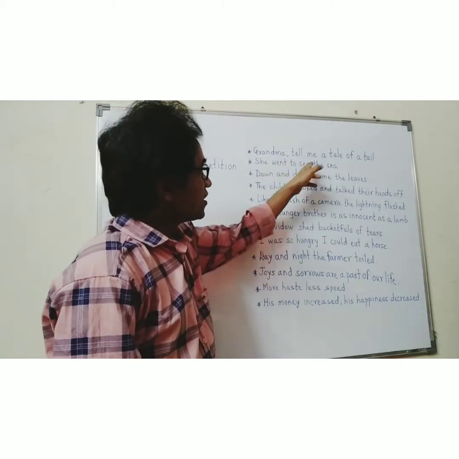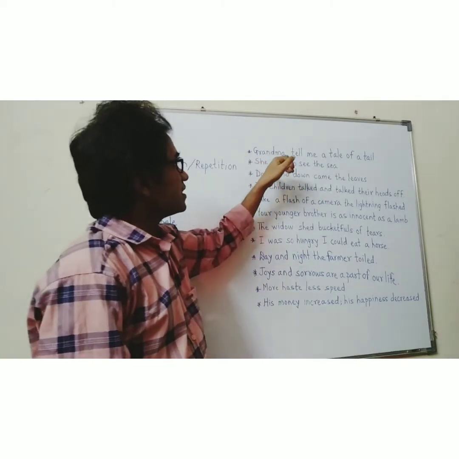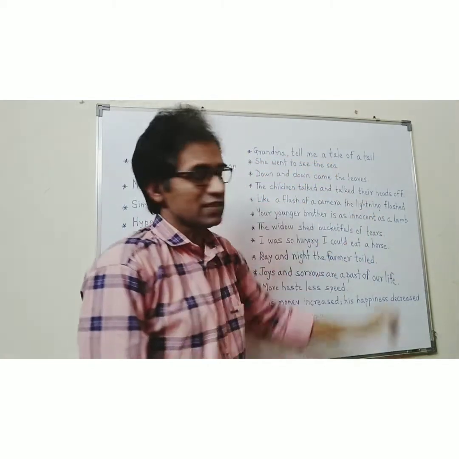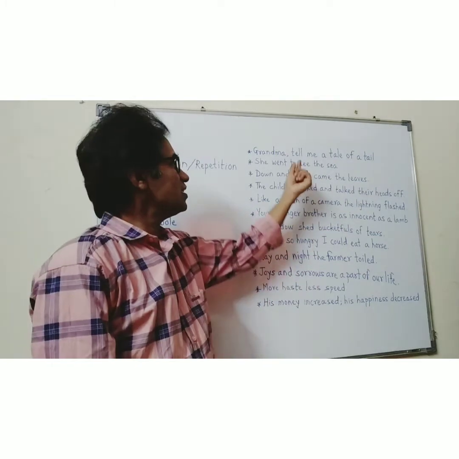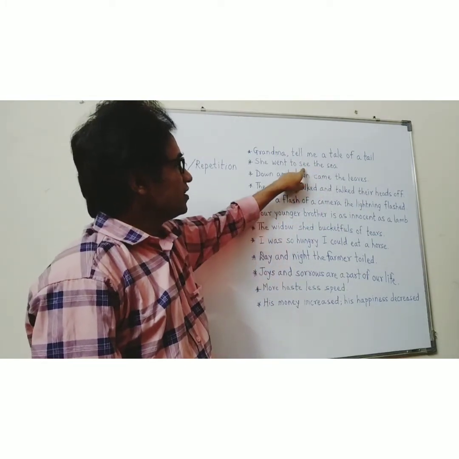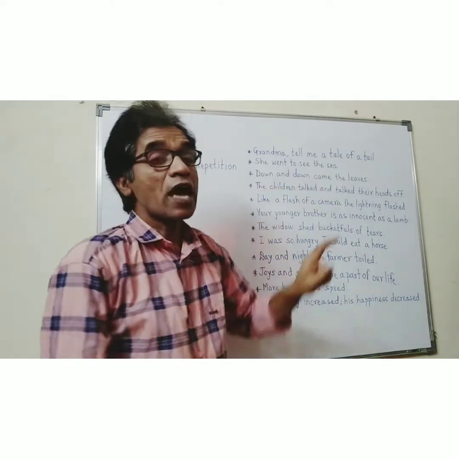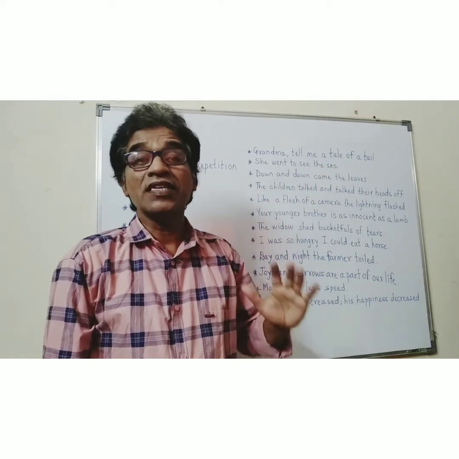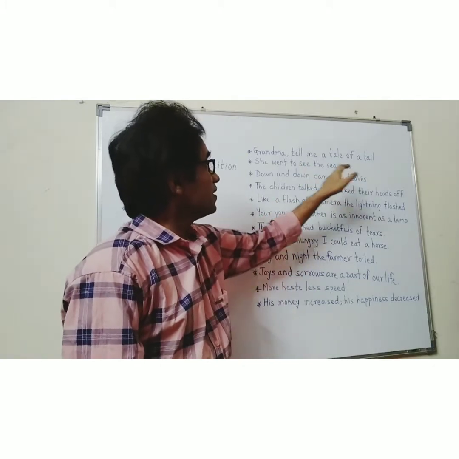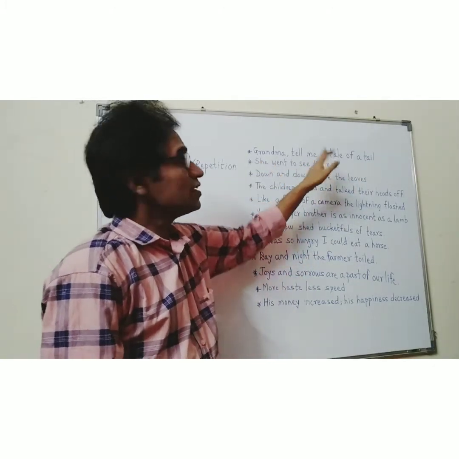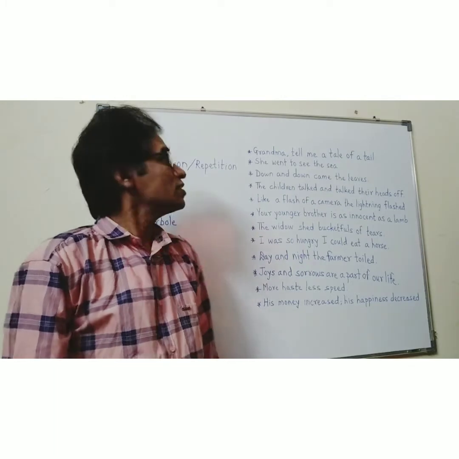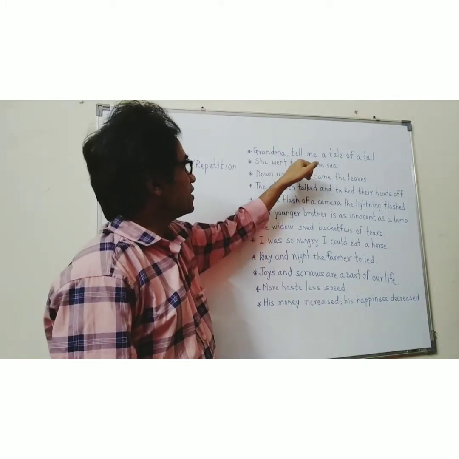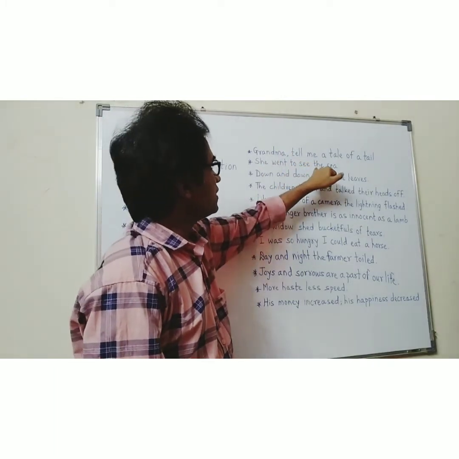Let's see the next example. She went to see the sea. You can see that in this word and in this word, the sound of S, sir, is repeated. That is why you can call it alliteration. Sometimes you can see here the letter T is repeated.